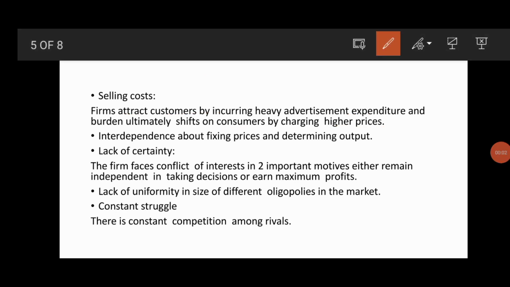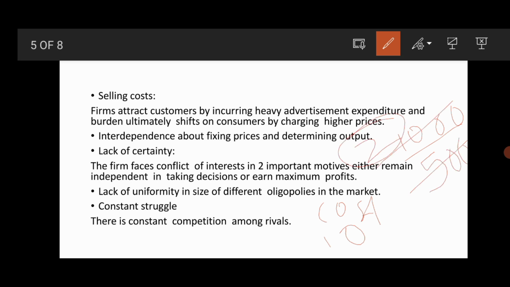Take an example that the cost of the product is 10 and a total of 1000 rupees was spent on advertising, and they have produced 500 products. Here you will get 2 rupees per product, so this 2 rupees is added. So we are finding out the value of each product, and what price they have to fix for each product.